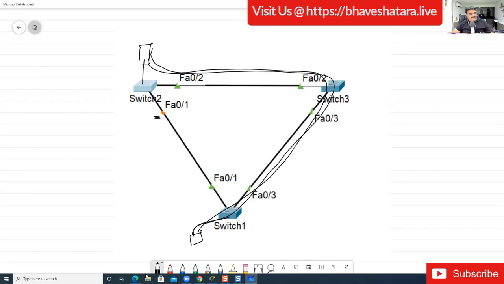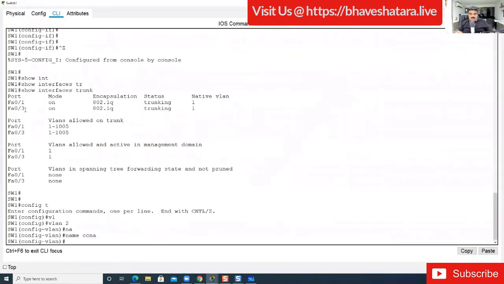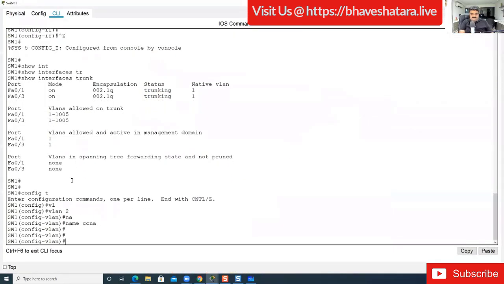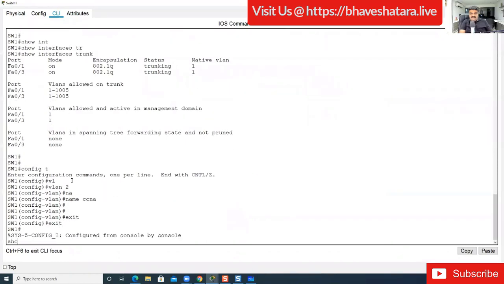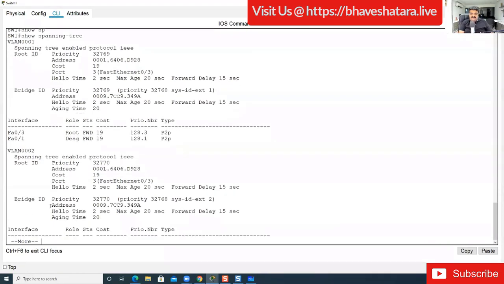By default, the default mode is PVST. It is standard PVST, meaning per VLAN spanning tree. Because we have this default mode, we are able to find it out. See, we are getting detail of spanning tree per VLAN. When you give show spanning-tree, here we have the detail for VLAN 1, and here we have the detail for VLAN 2.